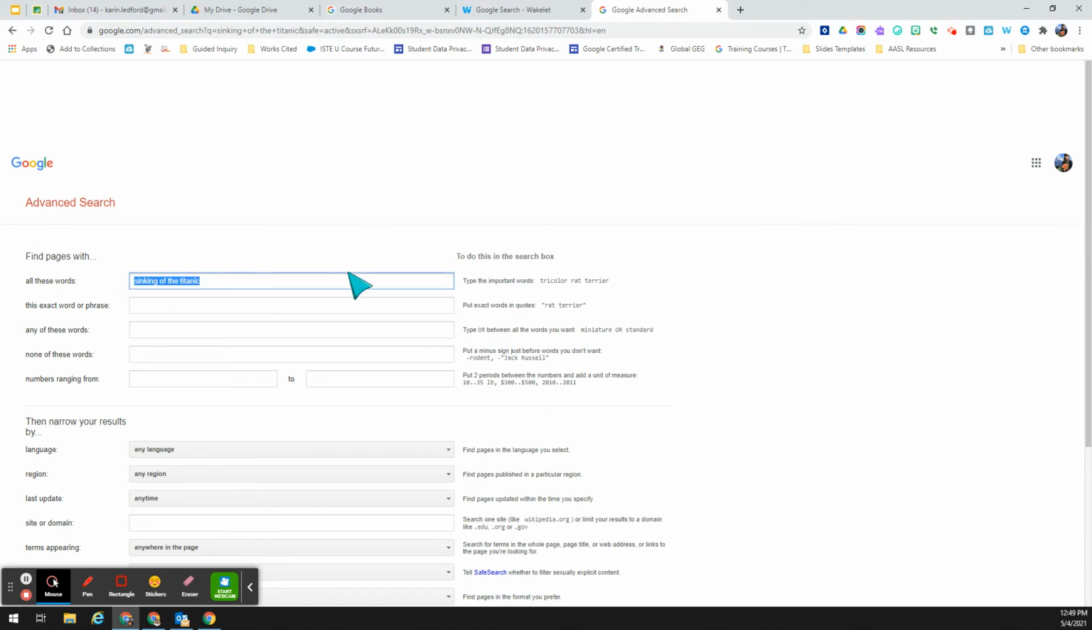So I'm going to just highlight this. I'm going to copy it, delete that, and now I'm going to put this exact word or phrase right here instead. And I want you to see what happens. So I took those words from all of these words and then I put them here in the box right below it called this exact word or phrase.